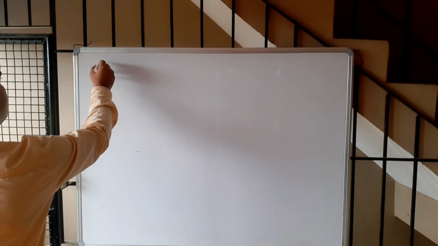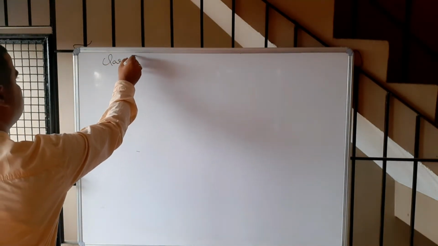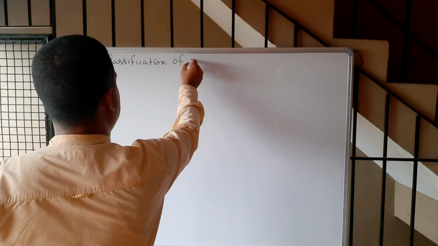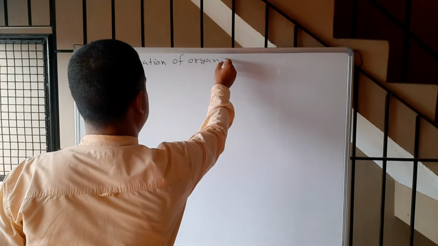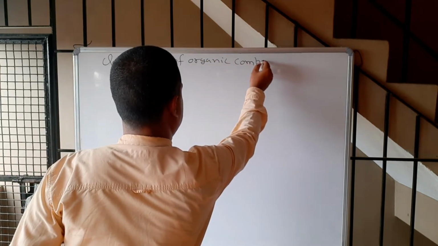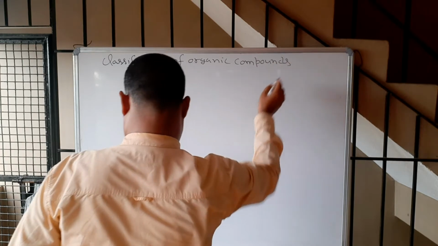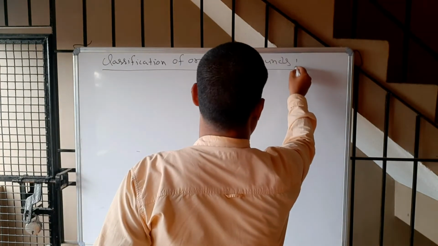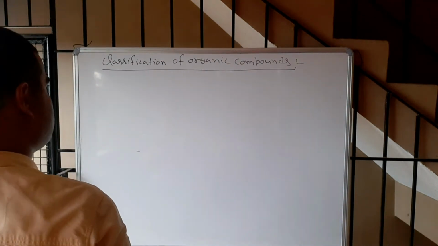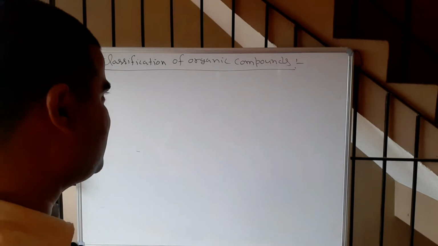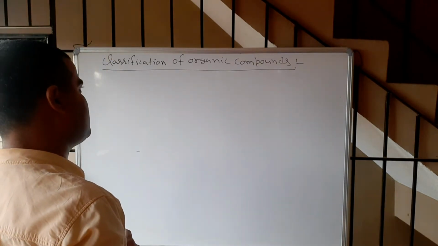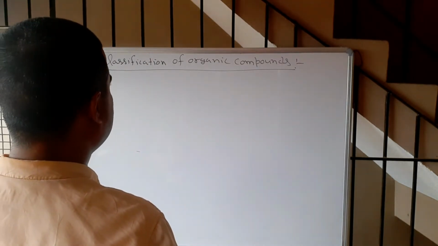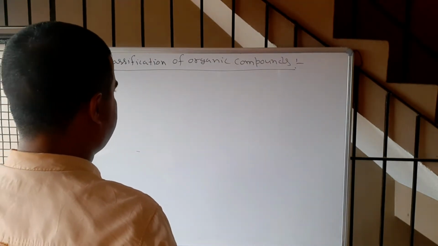We will study it here. Classification of organic compounds. Since, as I have told you, there are a number of organic compounds, in order to study them systematically, we need to classify them.